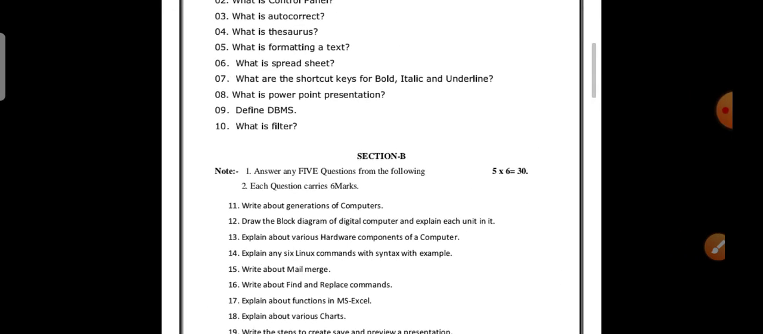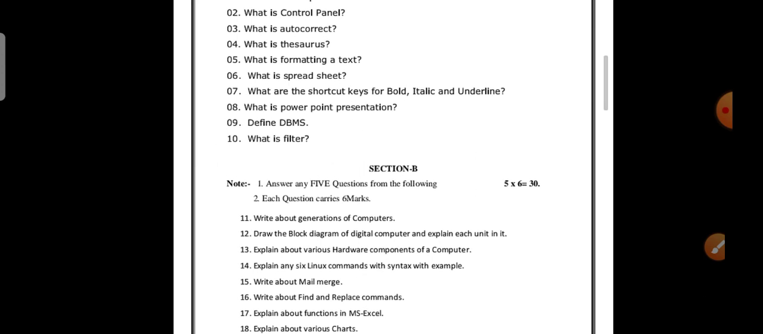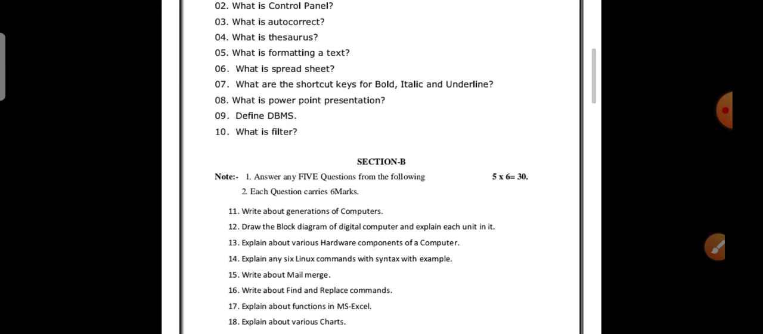Whatever content I have given, you have to be thorough with the syllabus. You have to leave the deleted content. Remaining questions you have to be thorough with. As I told, the fifth unit, sixth unit, MS Office, MS Excel, MS Word, these are three very important units. You have to be thorough with them. Don't leave any questions. Remaining also you have to be thorough with.